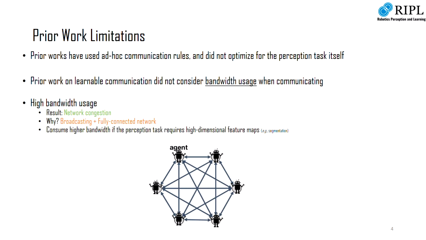Prior work in this area has looked at heuristic or hand-tuned rules for determining who to communicate with and what information to transmit. While learnable communication methods have been developed for other domains such as game playing, they often do not incorporate bandwidth usage. Instead, all agents communicate with all other agents at all times via high bandwidth information, regardless of whether it's necessary.